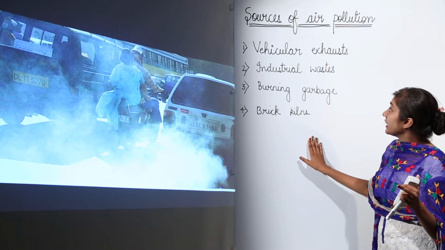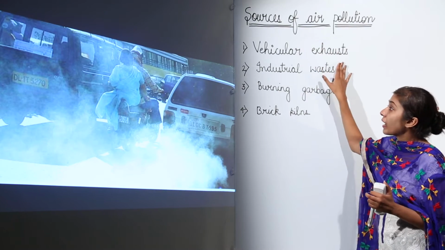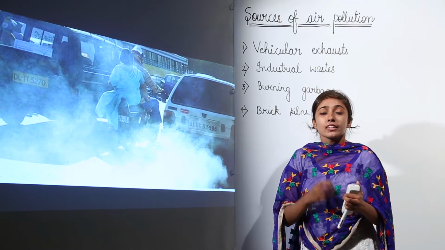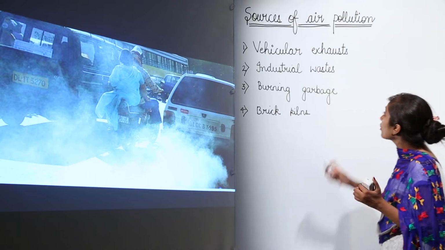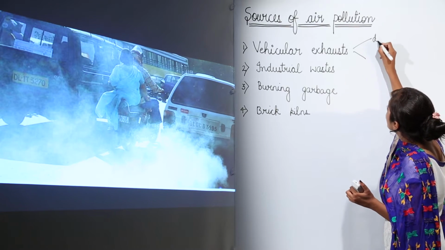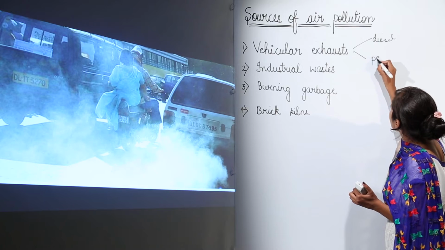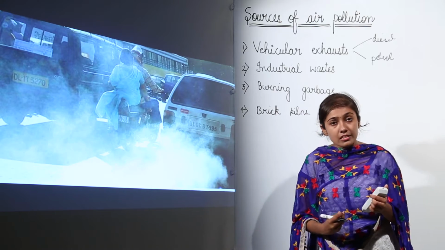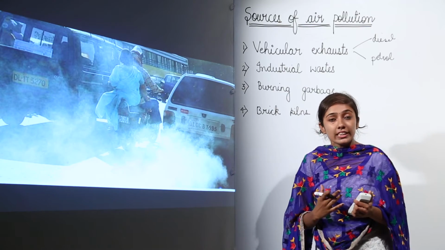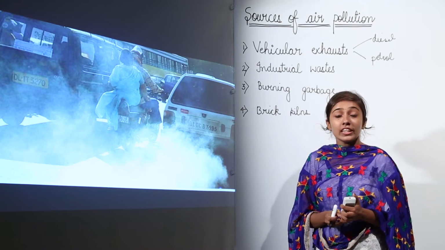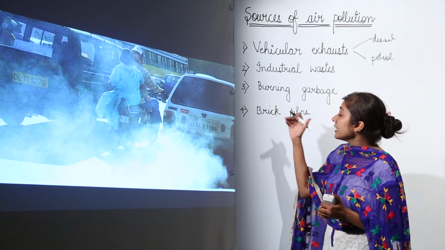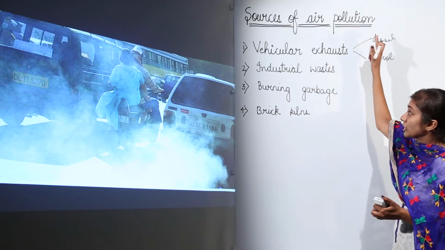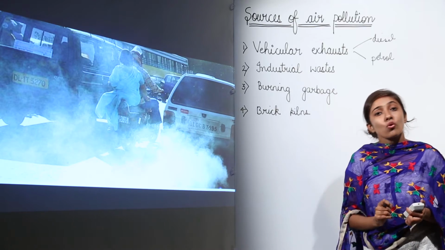Let us discuss firstly the exhaust that are emitted by the vehicles. You must have seen on roads the smoke that is emitted by the burning of fossil fuels. What sort of fossil fuels commonly are there? We have diesel and petrol, right. So, when they are burnt in the automobiles, in the vehicles, they are going to release oxides of nitrogen, they are going to release carbon dioxide. So, these are going to cause threat to the environment, they are going to lead to air pollution. So, vehicular exhausts are the major source of air pollution.